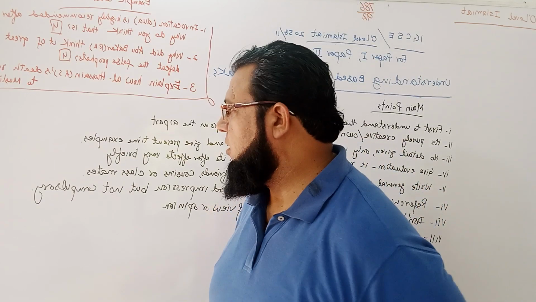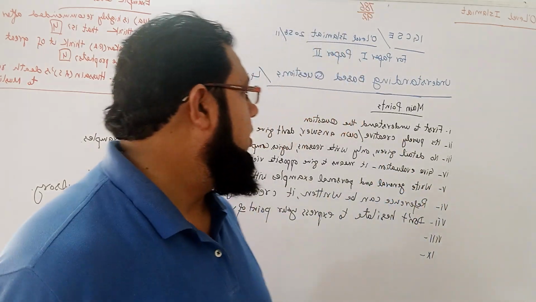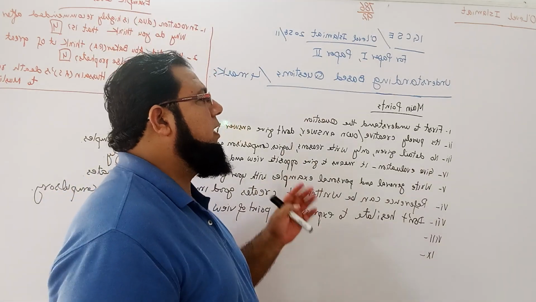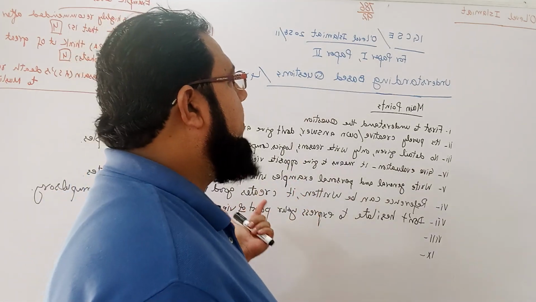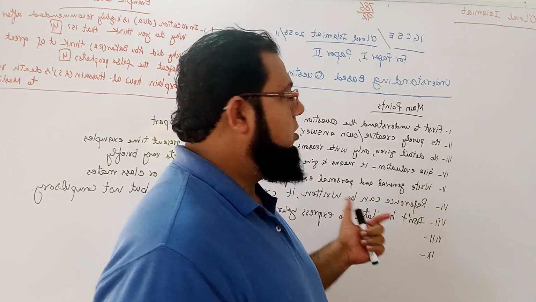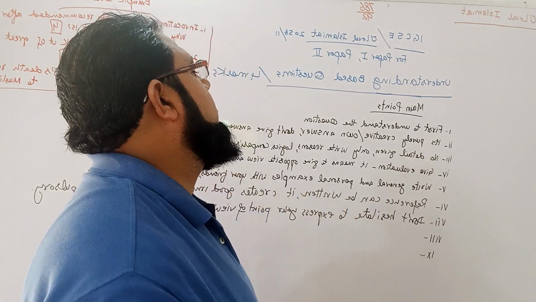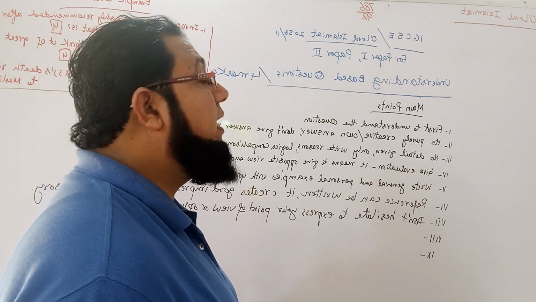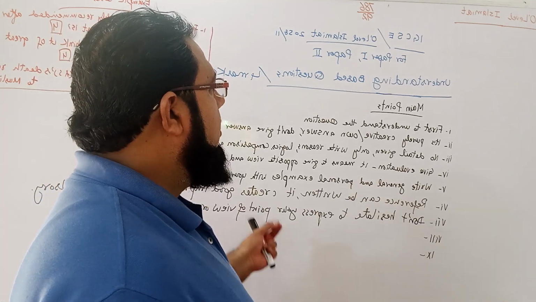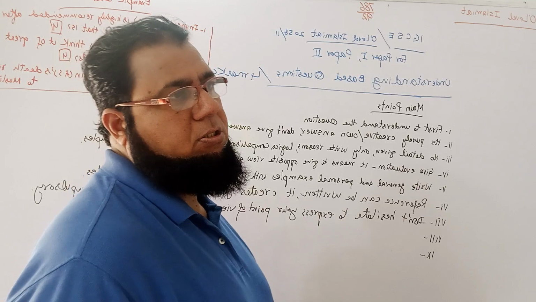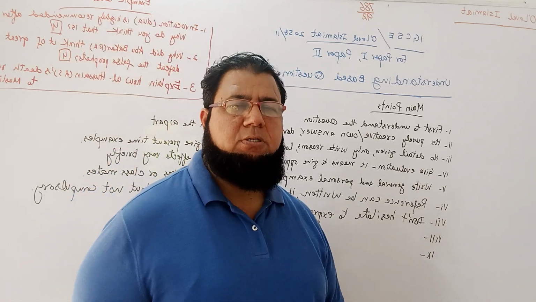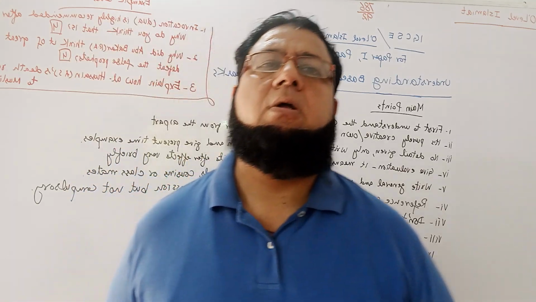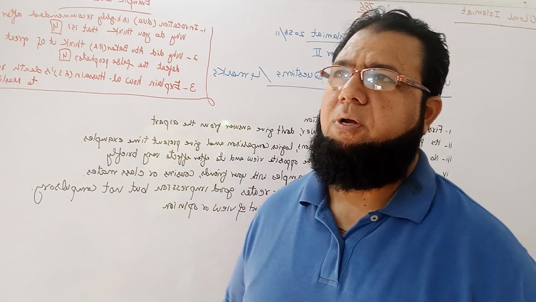Now let's see the first important point. Just like in A part knowledge based questions, the first point is to understand the question very, very carefully. Knowledge based questions are about 80% twisting, difficult to understand.